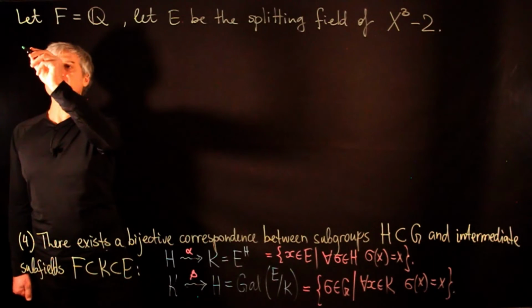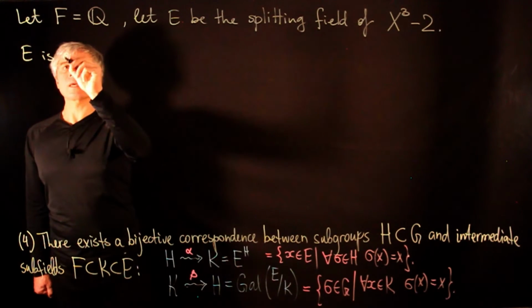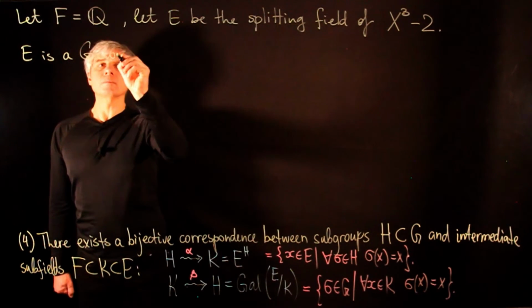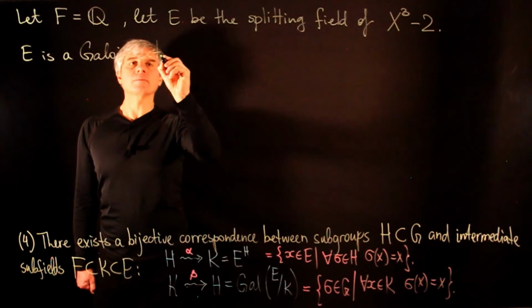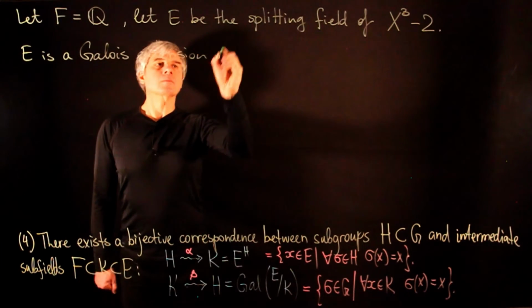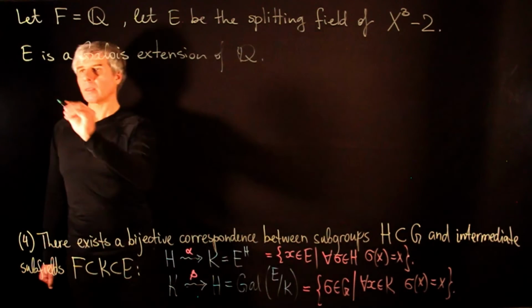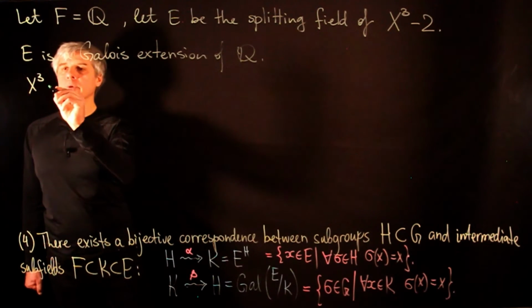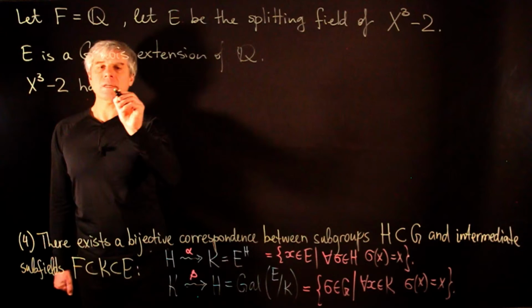So we conclude that E is a Galois extension of Q. The polynomial x cubed minus 2 has 3 roots.